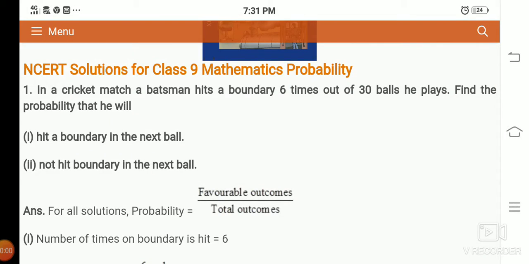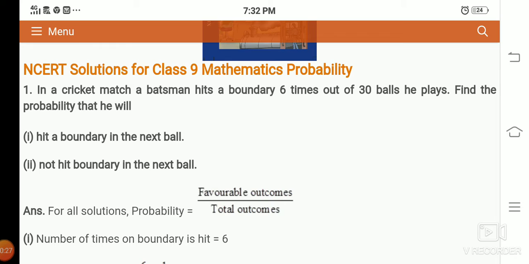Hi dear students, now we are going to discuss the probability exercise. So first problem: in a cricket match a batsman hits a boundary 6 times out of 30 balls he plays. So out of 30 balls, 6 balls he hits the boundary. The remaining are not a boundary.